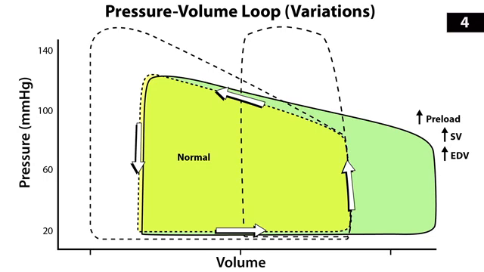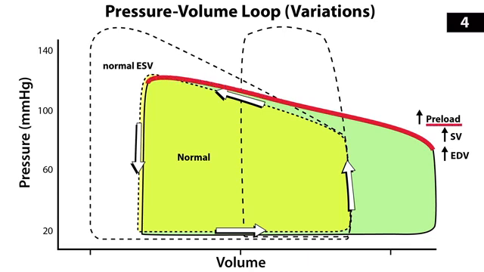Well, when you increase your preload, you're putting more blood into the ventricle from the atria. And that's why the graph moves further to the right. There is more volume in this left ventricle now. Most of the time when you put more volume in the ventricle, the heart is actually able to expel more blood without changing the amount of pressure that you're generating. So as you can see, you do not need more pressure for the aortic valve to open. Now, after the aortic valve opens, the heart is able to expel that extra blood in addition to the usual stroke volume, and you're left with a normal end systolic volume.